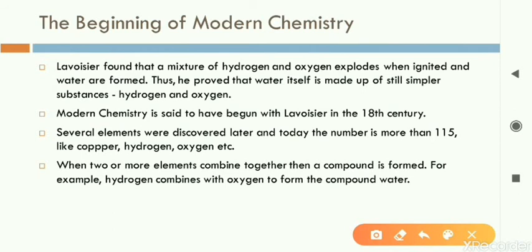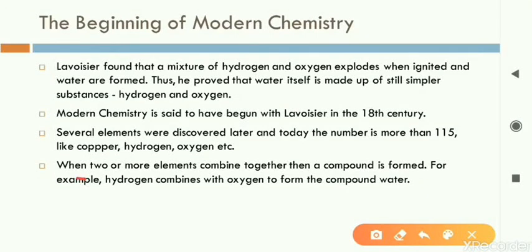Next, slowly over a period of time, what happened? Many more elements have been discovered, and today how many elements are there? There are more than 115 elements. Yes, a long list of elements is there. For example, just for 2-3 names, you can say hydrogen, oxygen, nitrogen, fluorine, bromine, iodine. Many more are there. This number also you have to remember: more than 115 elements are there. And the exact number is ever changing, because new elements are discovered.